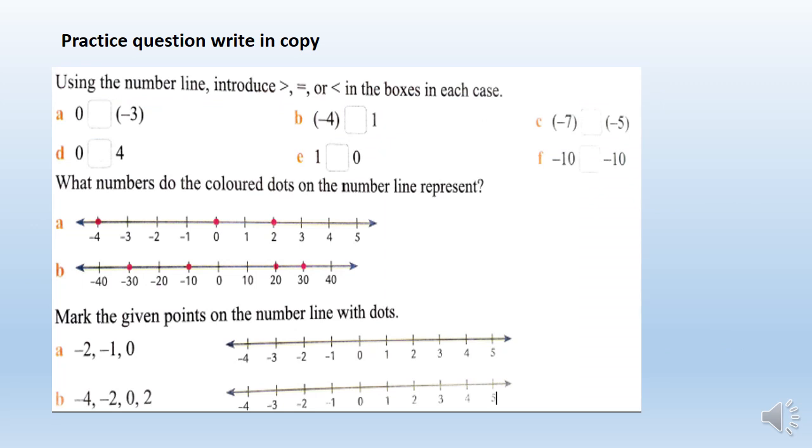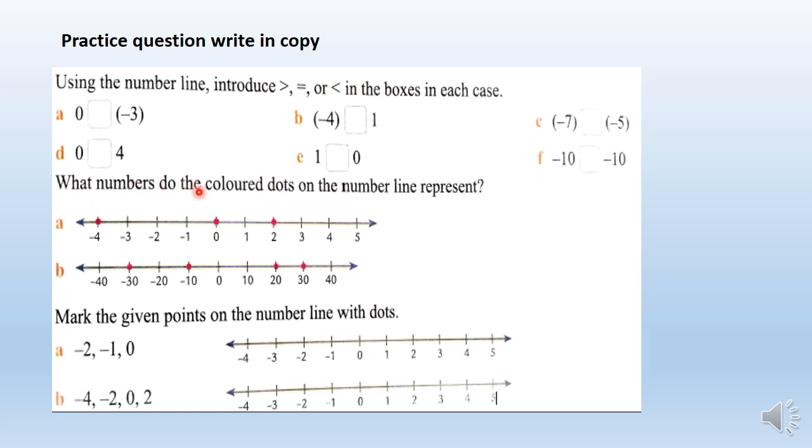To better understand, here are some practice questions. Write in the copy. Using the number line, insert greater, equal or less. See, is 0 to the right of minus 3 or to the left of minus 3? Depend on that. Here there should be the greater sign because 0 is to the right of minus 3. That's why 0 is greater. Here this sign will come. So likewise you have to fill the boxes with the proper sign.